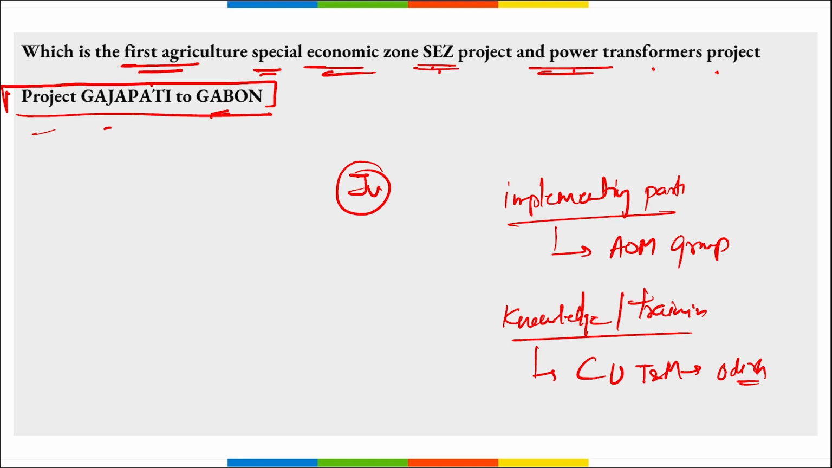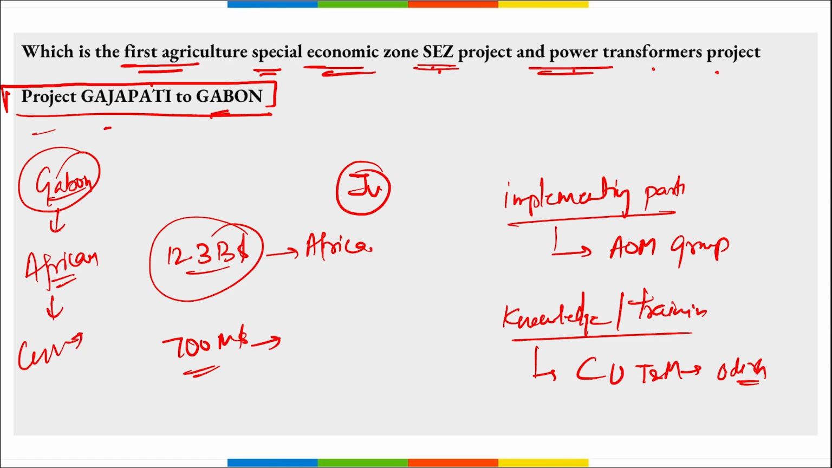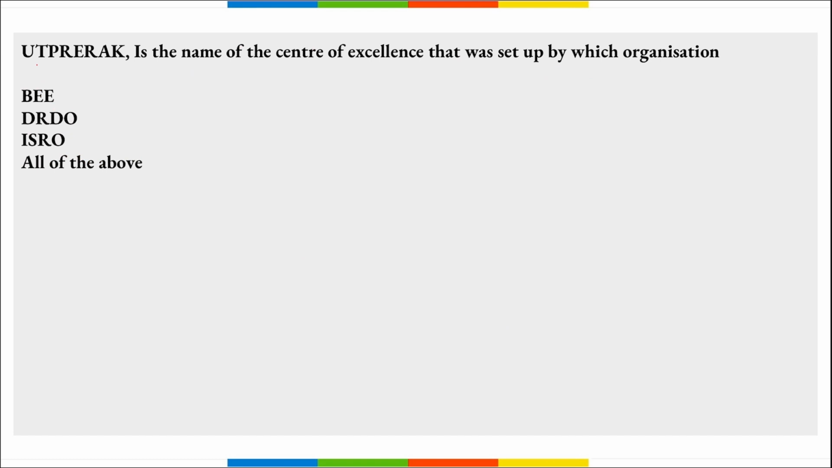Next, apart from this, remember India has extended a concessional loan of $12.3 billion to Africa, right? And another $700 million of grant assistance will be provided for various development projects. Correct? If we talk about Gabon, this is a Central African country. The capital is Libreville, right?